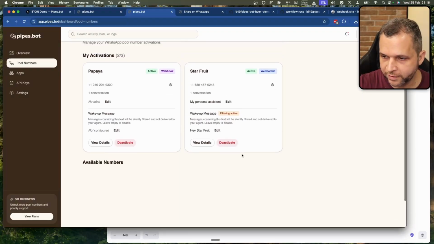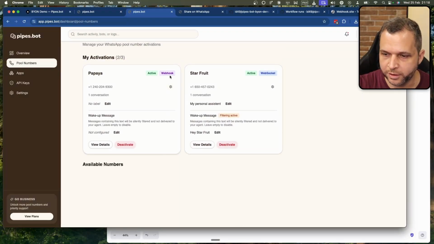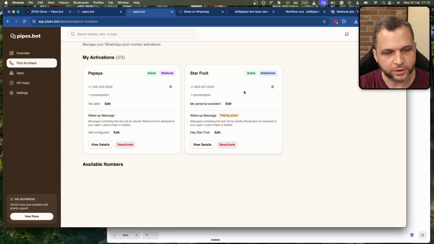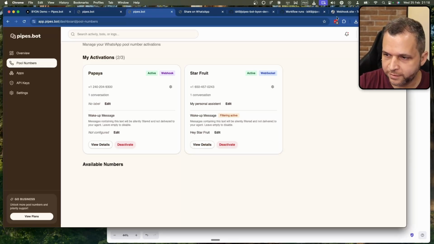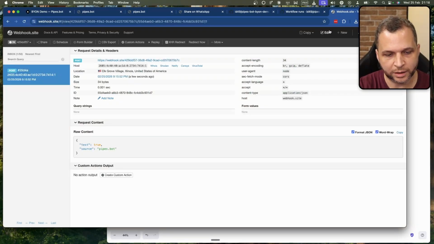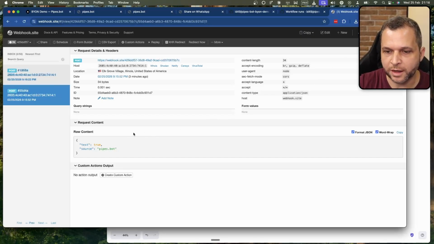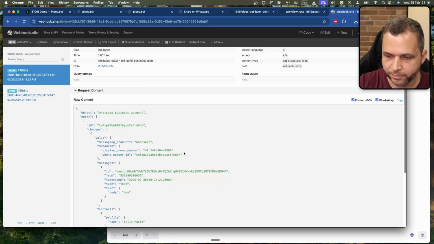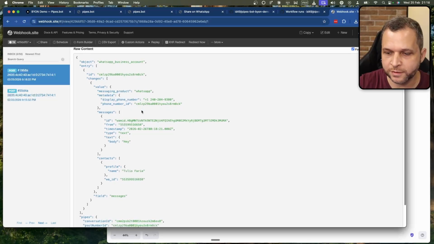So what is nice now, I have a number using webhook and another number using WebSocket. So this number here is using my OpenClaw installation. And now if I send a message directly here, we can see that it's going to deliver the webhook to us.